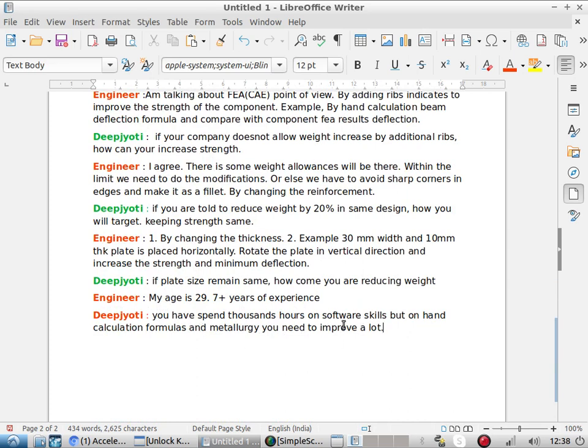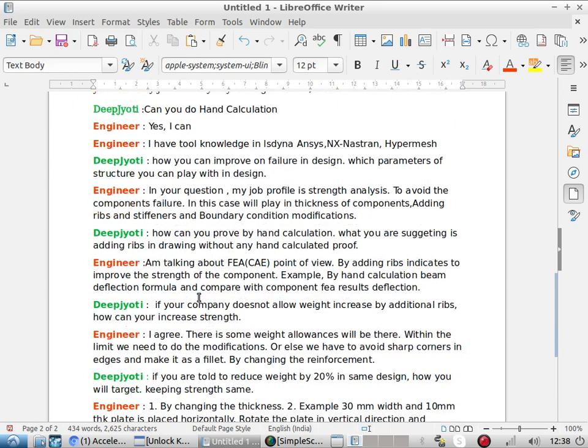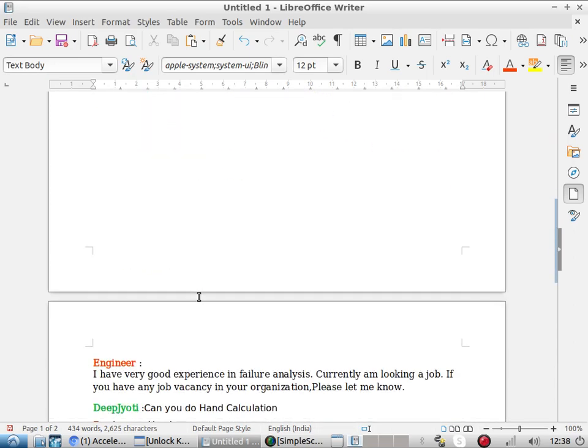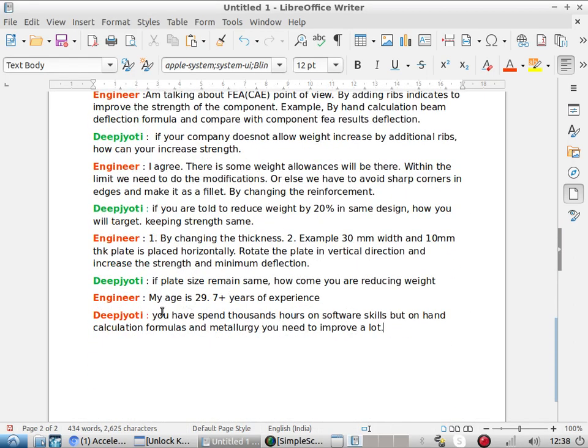This is only a preliminary interview; we can go much more in depth. But if you are expecting a 7+ years experienced engineer, he can't face these simple beam deflection formulas. Then he needs to improve a lot.